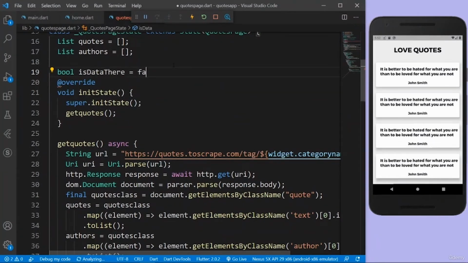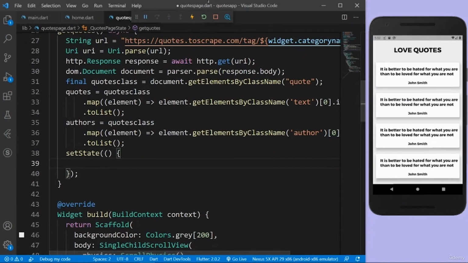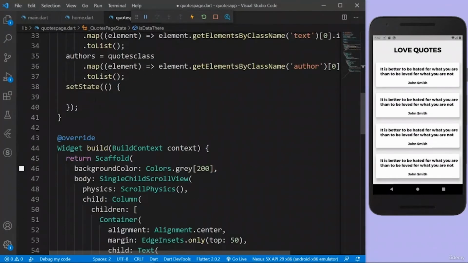So I'll just put it as false. At the beginning it's going to be false because the data is not there, but after doing everything I'm going to set it back to true. I'll show you why I'm doing it with this variable. Is data there is going to be true. I'm doing this because I can use this bool variable to show a circular progress indicator.